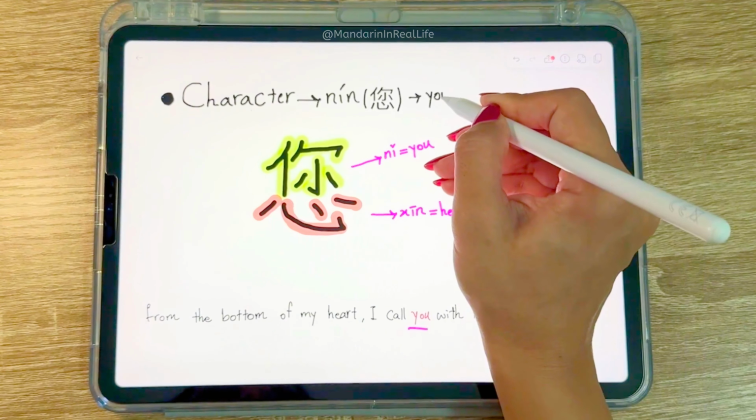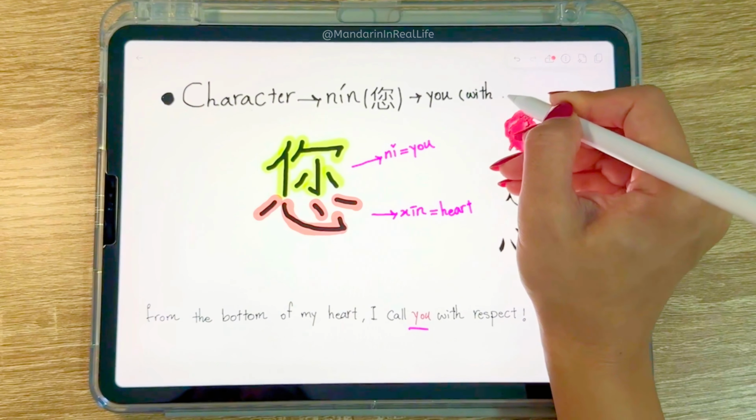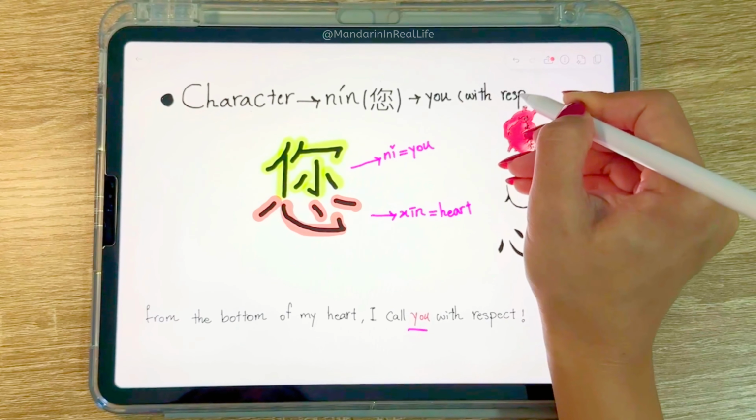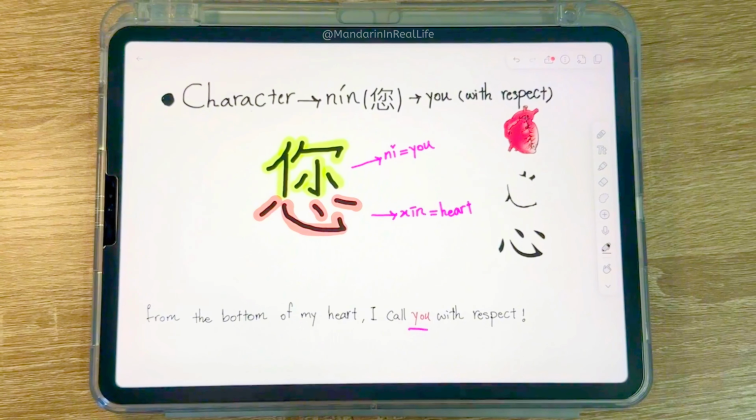The difference with ni is that nin means with respect. So when we want to call the elders or our boss or teacher, we can use nin.